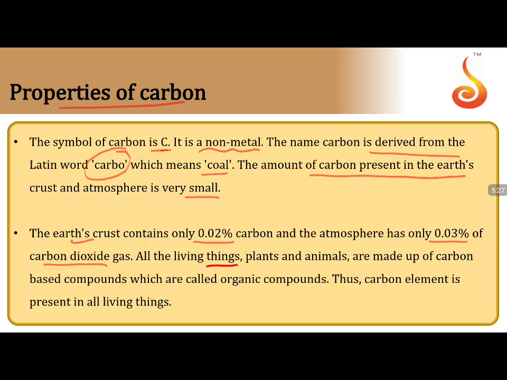All the living things, plants, animals, are made of carbon based compounds which are called organic compounds. Simple example, if I ask you, without which survival is difficult, food is, it is nothing but carbohydrates, which should have carbon. Without carbon not possible.